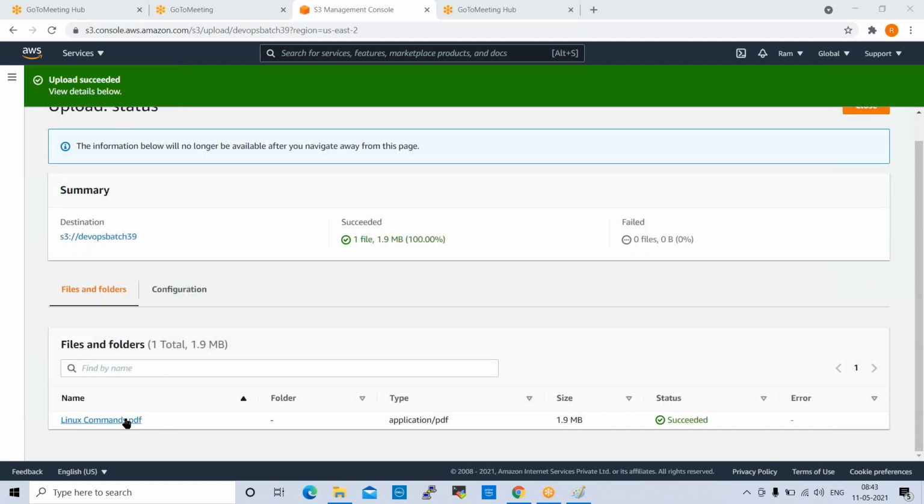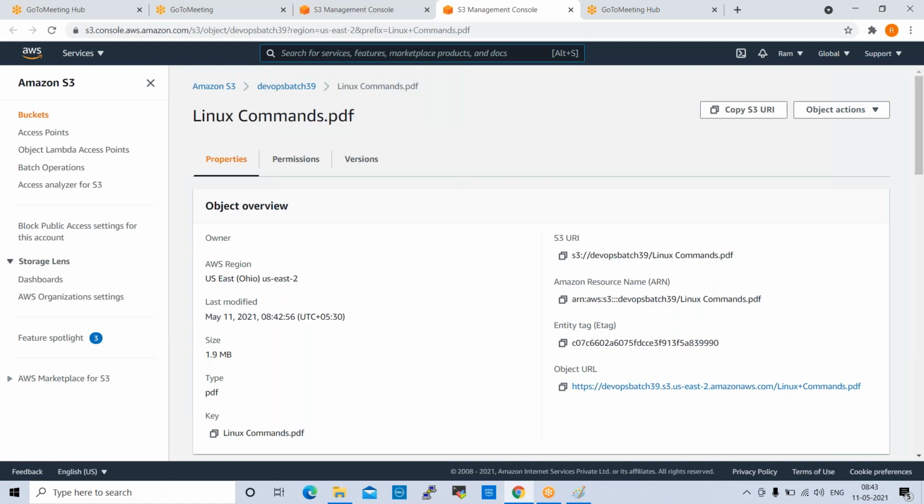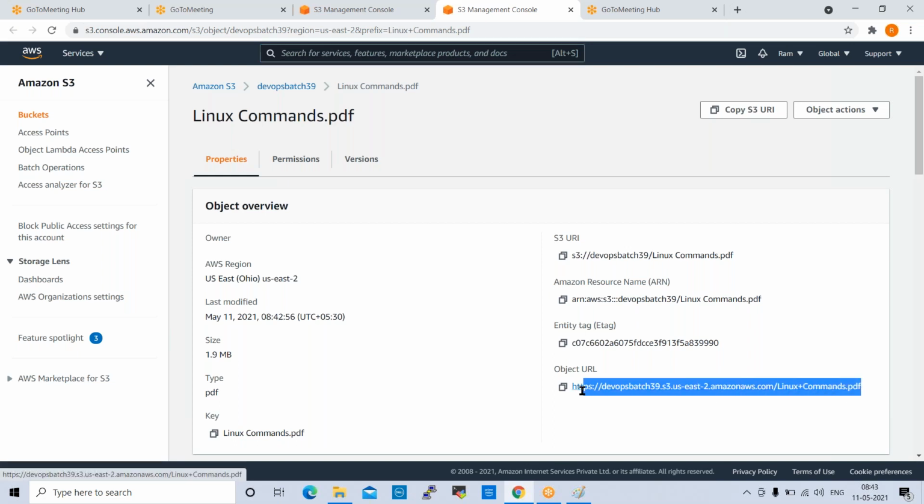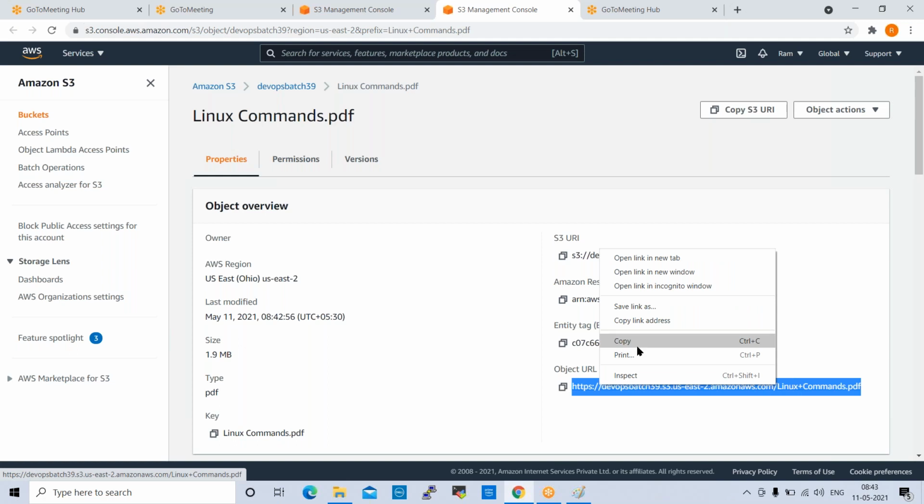So now this is the file which I uploaded into the S3 bucket. Now if I want to provide access to anyone, public access, I need to click on this file. Okay, this is the URL. If I share this URL with anyone, anyone can access it from anywhere. Okay, just copy this URL.